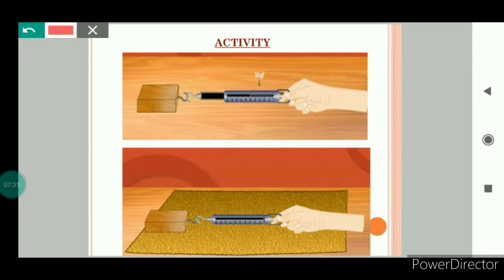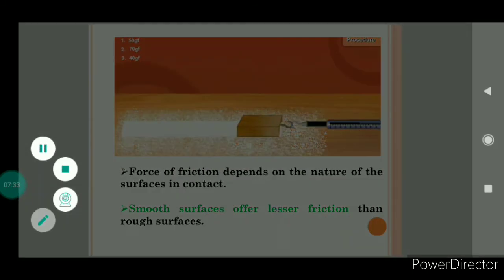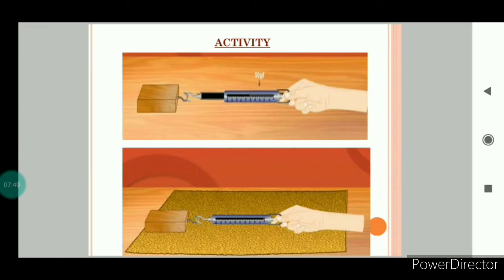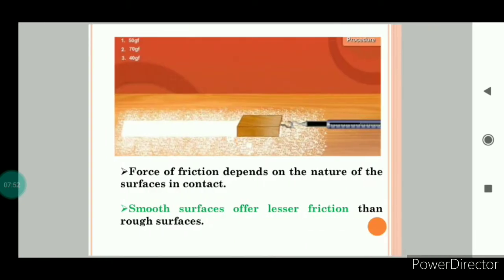But in this situation, we have sprinkled some talcum powder on the wooden table, which has made the surface more smooth. And in this case, we got the reading 40 GF, which is less than in the other two cases. So it clearly indicates that smoother surfaces offer less resistance and rough surfaces offer more friction.